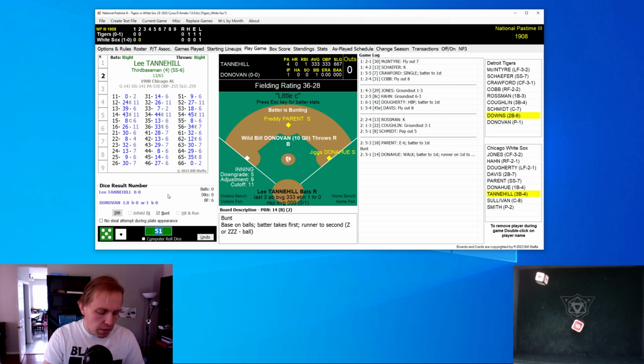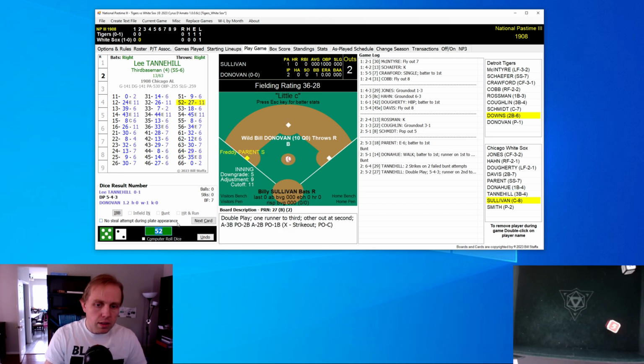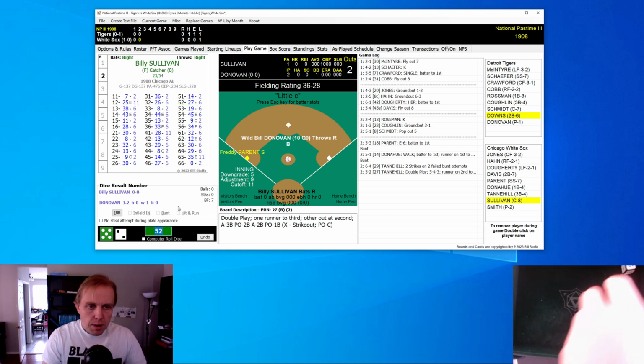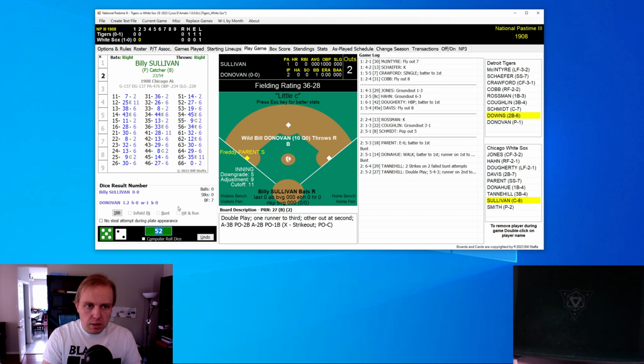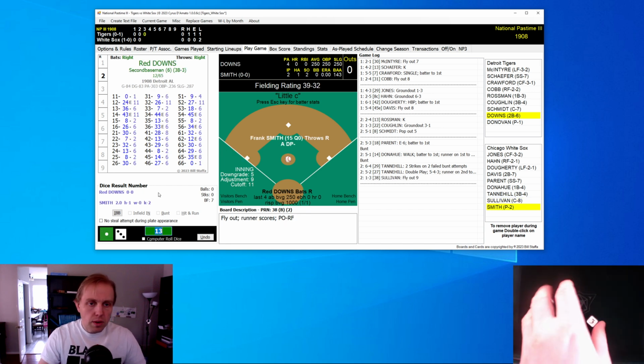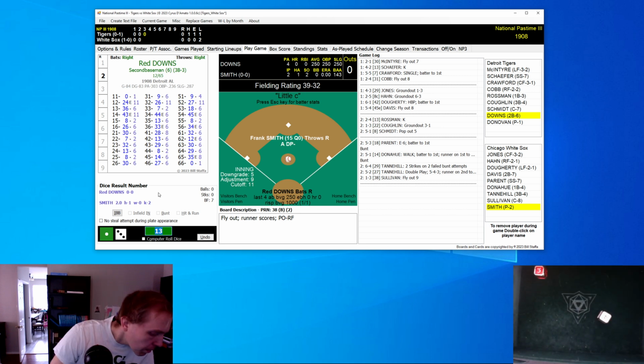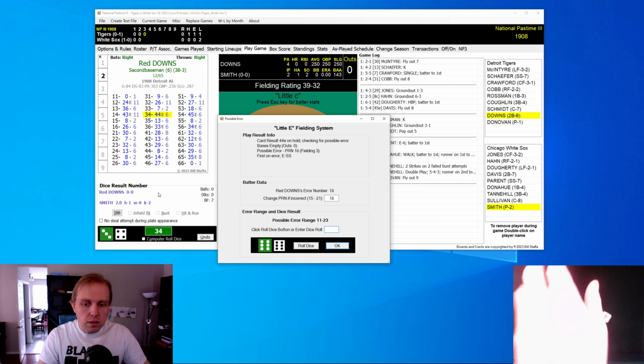Number 7 hitter coming up here for the White Sox. And he misses on his 2 attempts to bunt. They're going to let him swing away now, and he hits the 27, which is the double play, third to second, second to first. Parent moves over with 2 outs, and Billy Sullivan coming up to bat. And Sullivan hits a little fly ball to right field, and that does it. And on we go to the top of the third inning. That is a 3. Apologies.